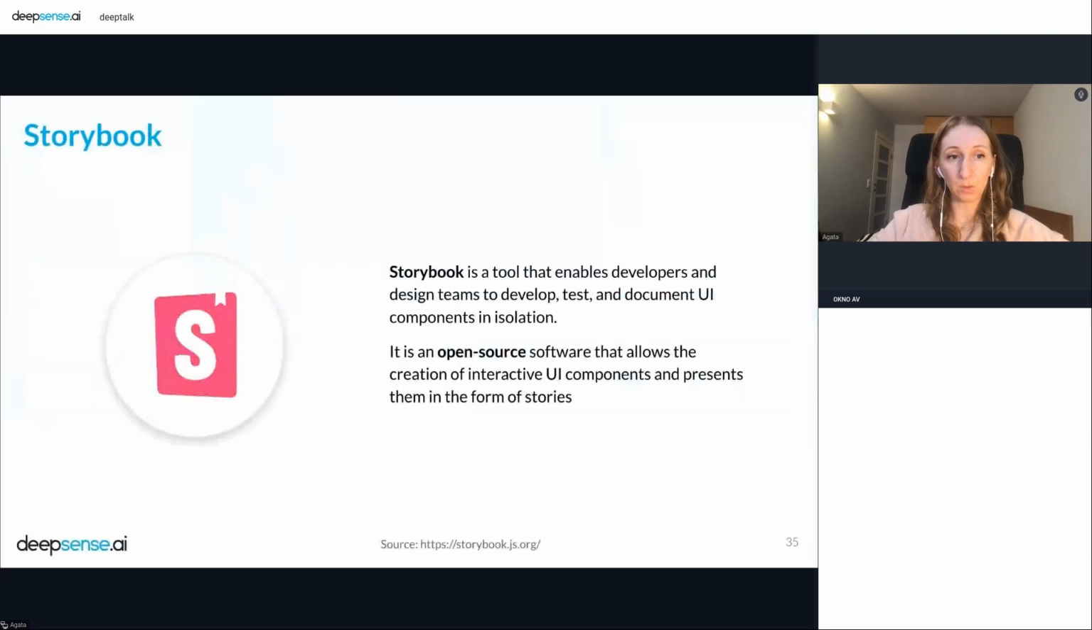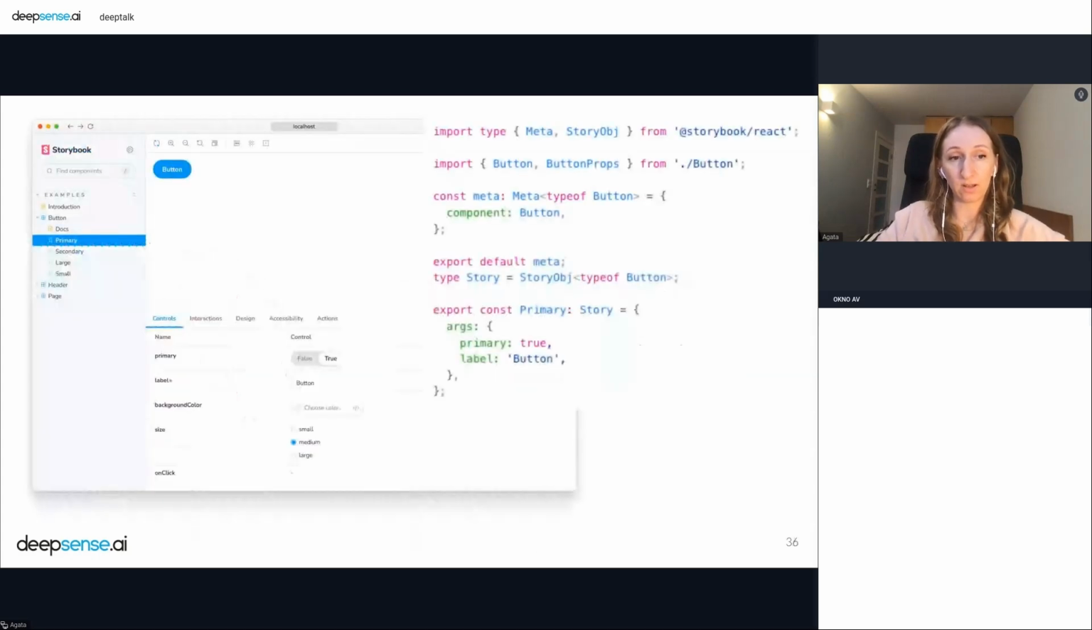And the last thing is Storybook. And this is a really cool tool for developers, for teams. You can test and document your UI components and develop them. And this is like an outside application that you can run in your project. And you can see your components, or maybe your UI interfaces, in isolation.